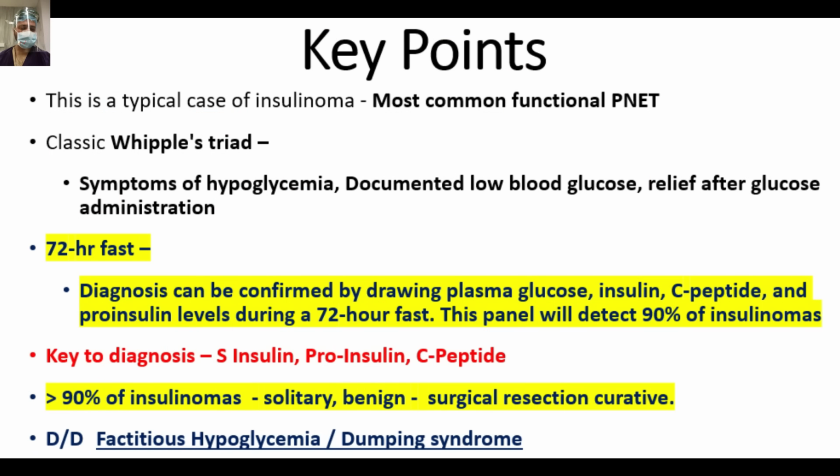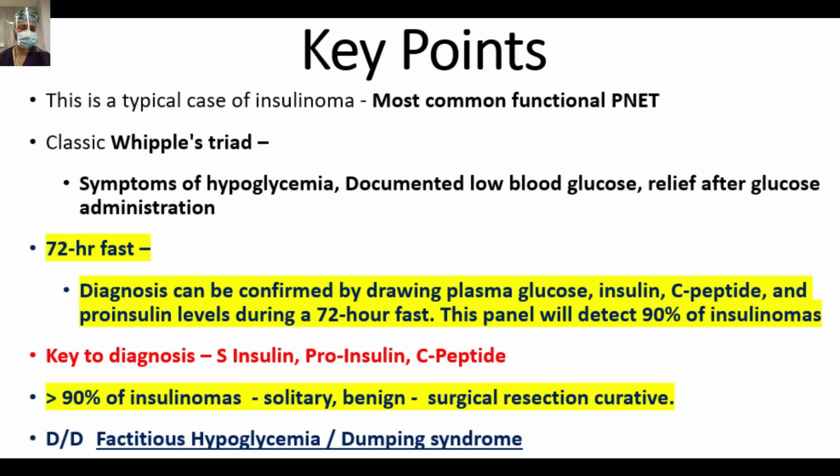So friends, the key points in this case are, this is a typical case of insulinoma, the most common functional PNET. The classical Whipple's triad was there: hypoglycemia, documented low blood glucose, and relief after taking glucose. 72-hour fast test: diagnosis can be confirmed by drawing plasma glucose, insulin, C-peptide, proinsulin levels during the 72-hour fast. This panel will detect 90% of insulinomas. Key to diagnosis: serum insulin, proinsulin, and C-peptide. More than 90% of insulinomas are solitary, benign, and surgical resection is curative.